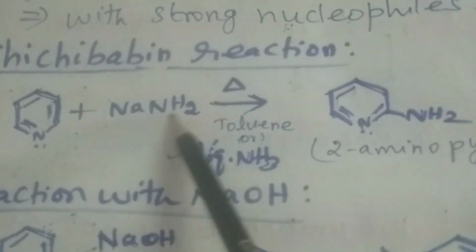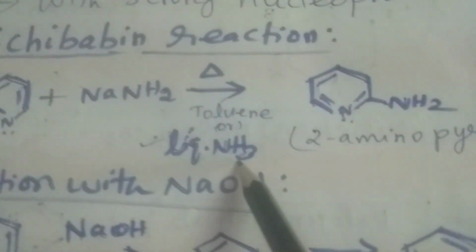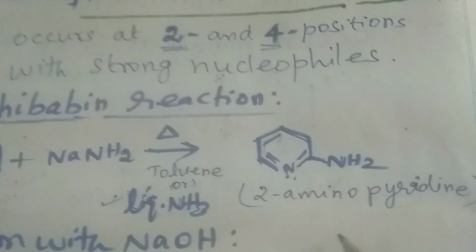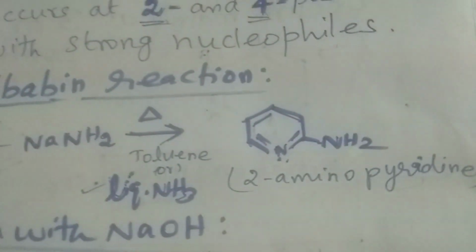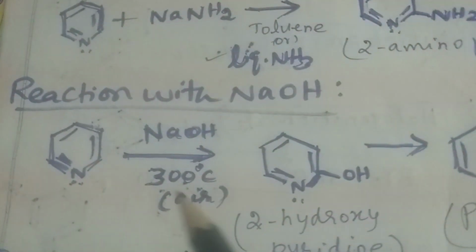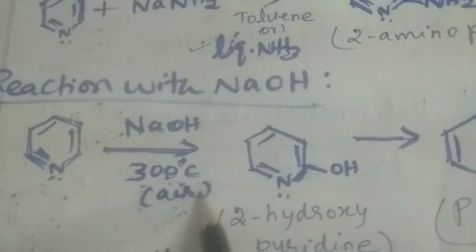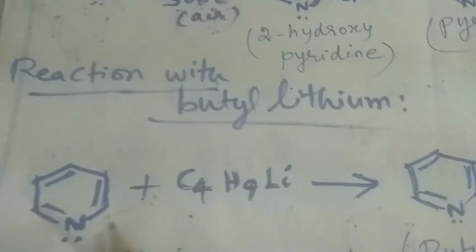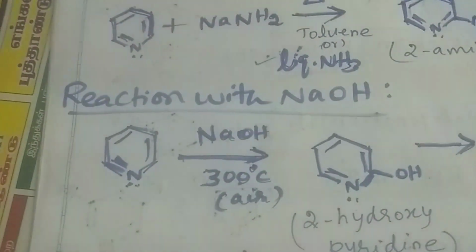When pyridine reacts with sodamide in presence of liquid ammonia, we get 2-aminopyridine. Chichibabin reaction is nothing but the introduction of an amino group on aromatic compounds. The next nucleophilic substitution reaction is the reaction with sodium hydroxide. When pyridine reacts with sodium hydroxide at 300 degrees Celsius in presence of air, 2-hydroxypyridine is obtained, which is then converted into pyridone. Finally, when pyridine reacts with butyl lithium, we get butylpyridine. So these are the nucleophilic substitution reactions.